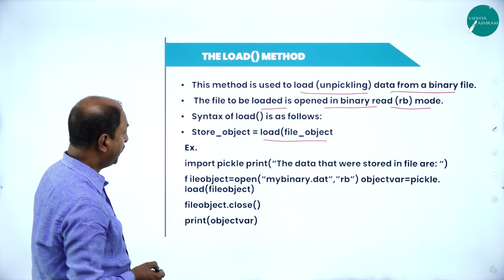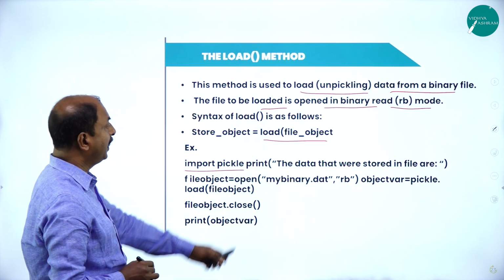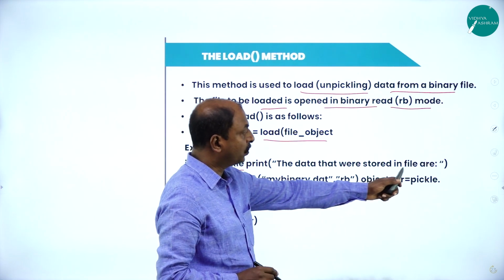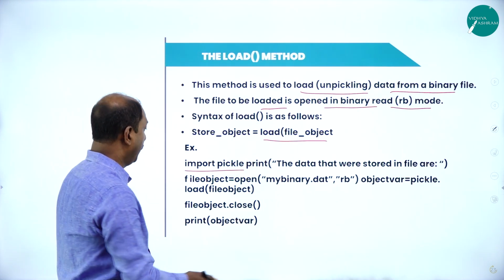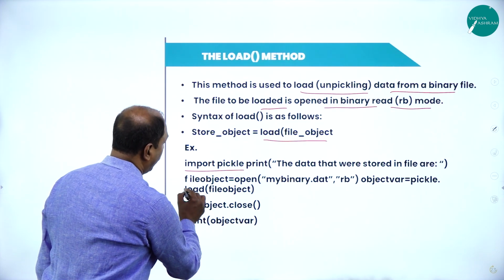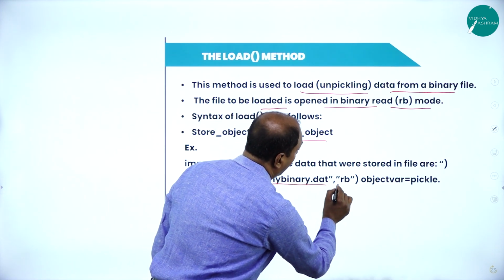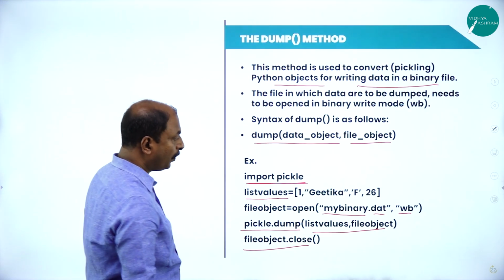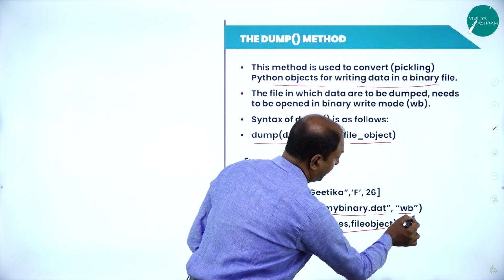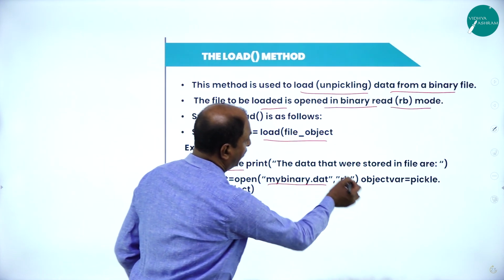Look at the example here. First one is import pickle, and the next line is to print the data that was stored in the file. Here we are going to read from a binary file. So file object equals open("mybinary.dat", "rb"), the same as in the previous slide. We have seen that we opened the file in write mode, and the same file we are opening in read mode.